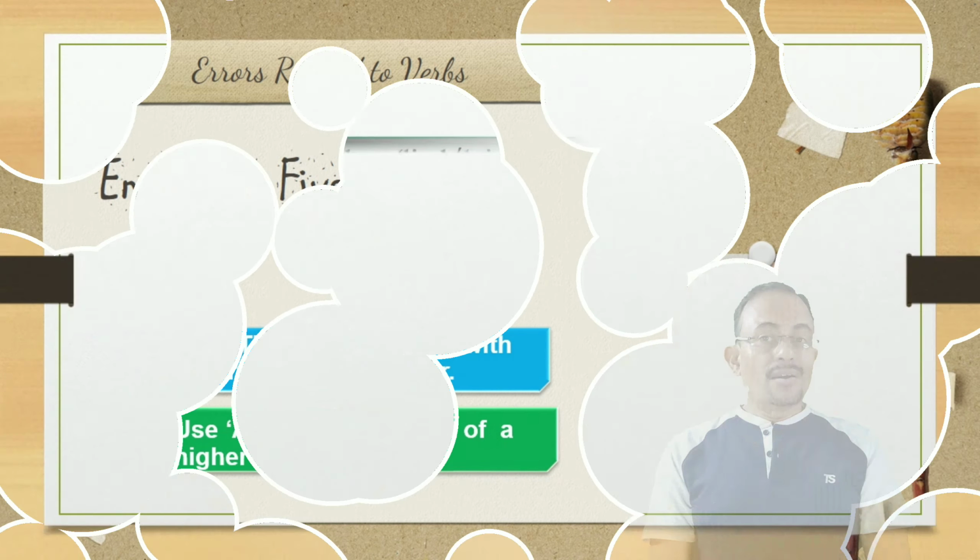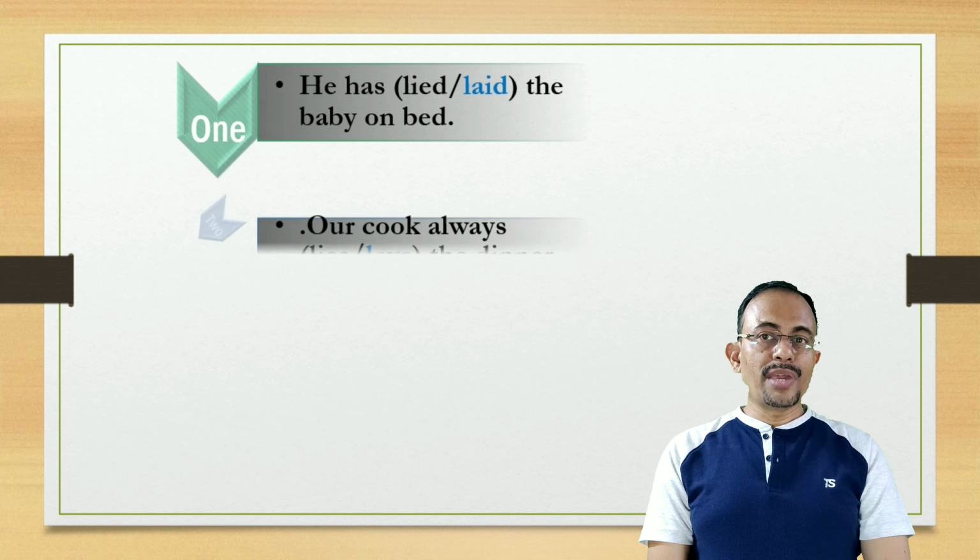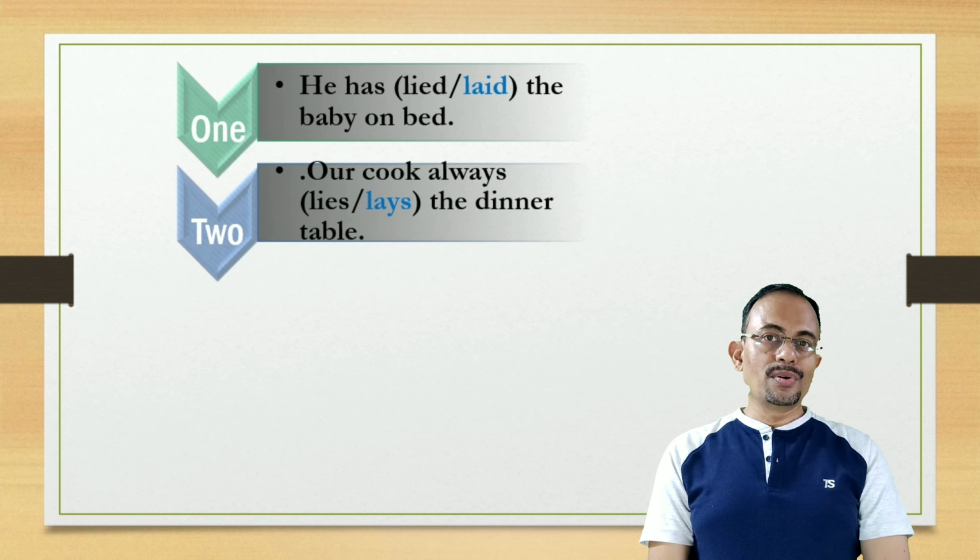Okay, now let's check what we have learned today. He has laid the baby on bed. It should be laid the baby on bed. Our cook always lays the dinner table. Lays the dinner table means prepares the dinner table.